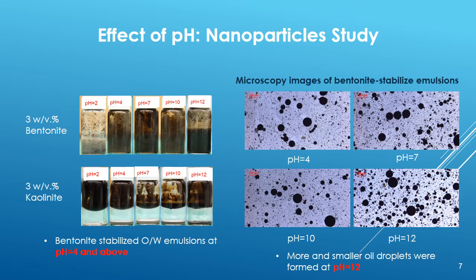According to the microscopic images, the smaller emulsion droplets were stabilized when the pH was 12, in comparison to those under other pH conditions, for example, a pH of 4, 7, and 10. This was because at such high pH conditions, sodium hydroxide reacted with the acid components in the heavy oil, thus reducing the interfacial tension, or IFT, between the heavy oil and aqueous solution.